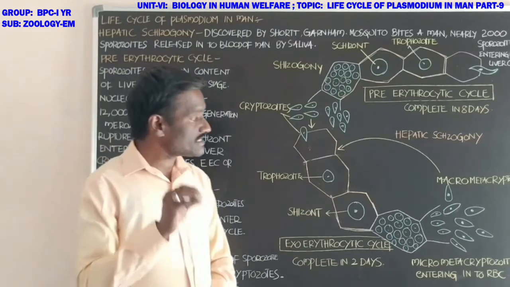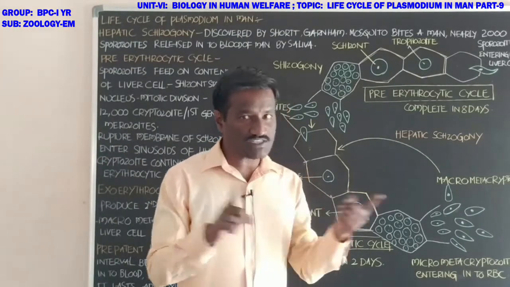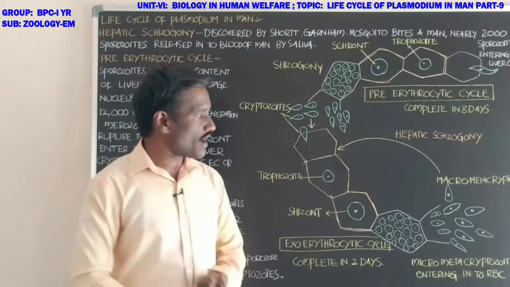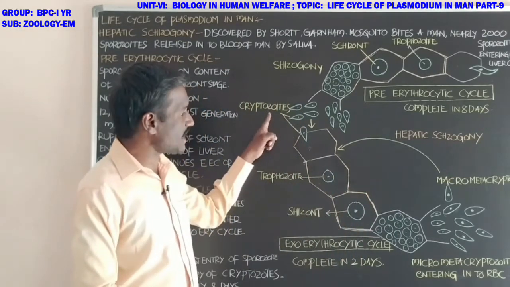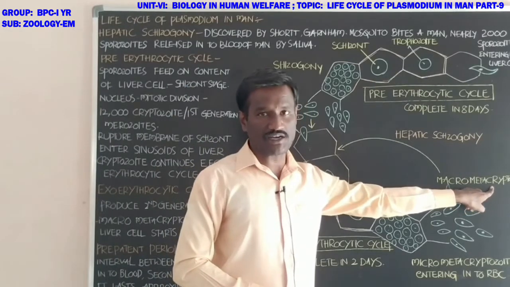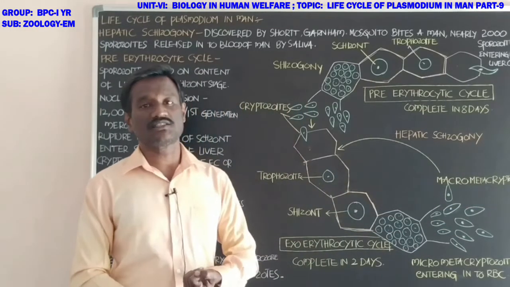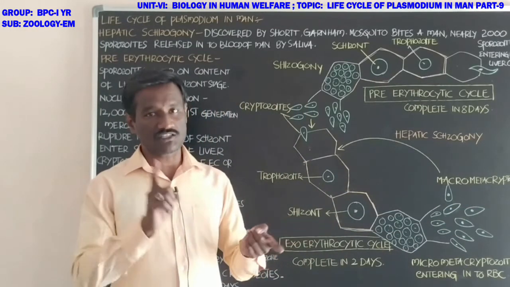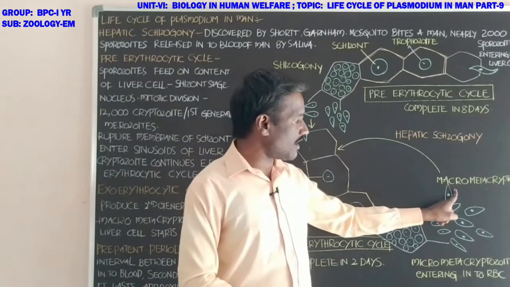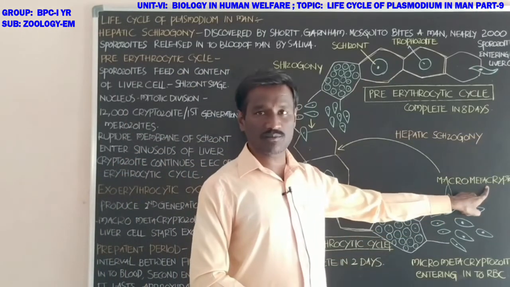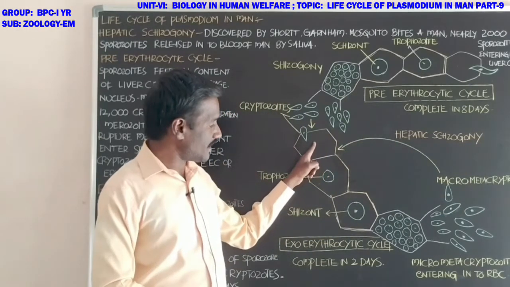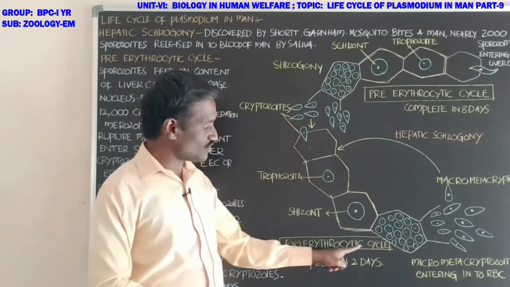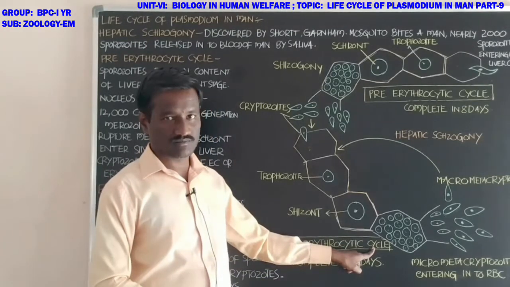These merozoites are differentiated into two types. Among the metacryptozoites, some are larger and some are smaller. The larger ones are macrometacryptozoites, which enter the liver cell and initiate the exoerythrocytic cycle again.